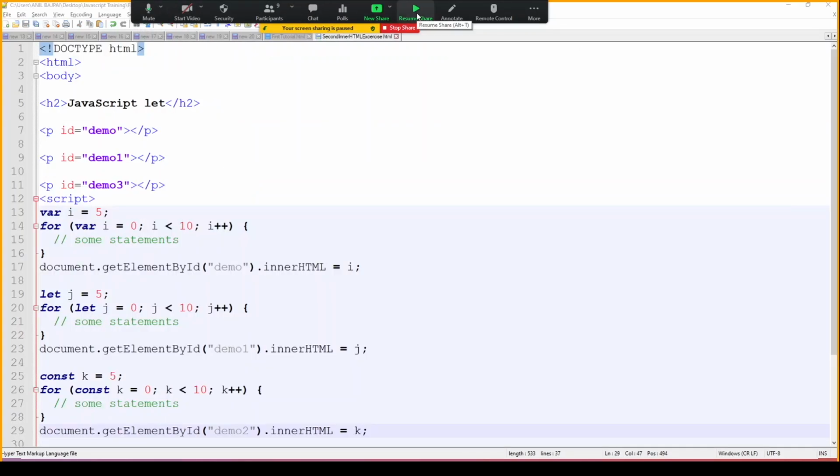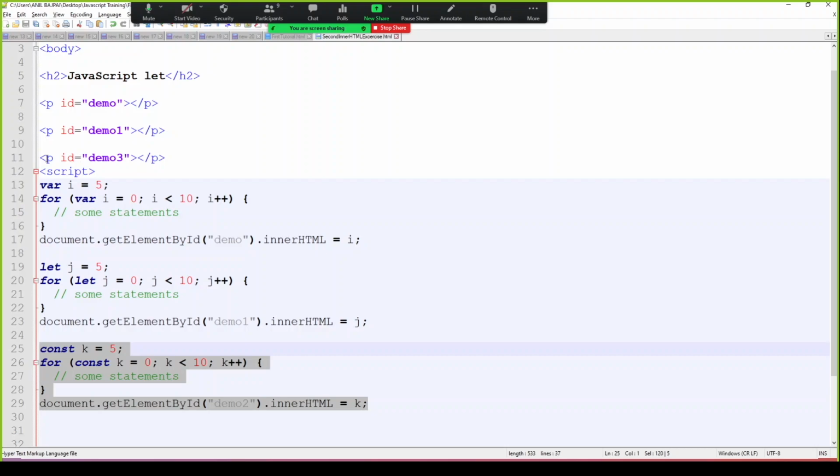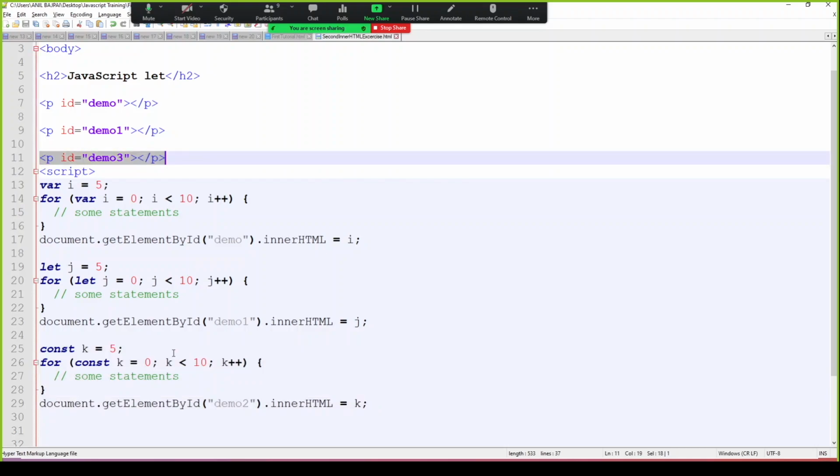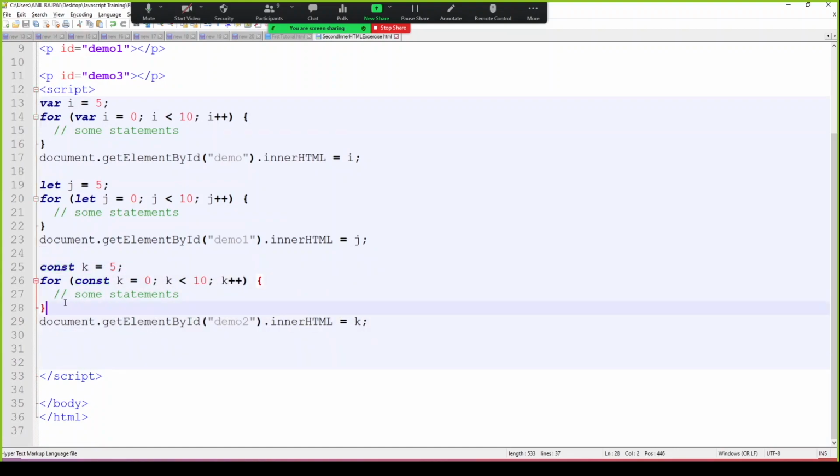Okay, let's look at what happens if we use const, which is for constant. So can you predict the output of this one? I made some changes in the code. I created another paragraph with demo3, and from here I created a constant, and then I am trying to update its value in the for loop. What will happen?